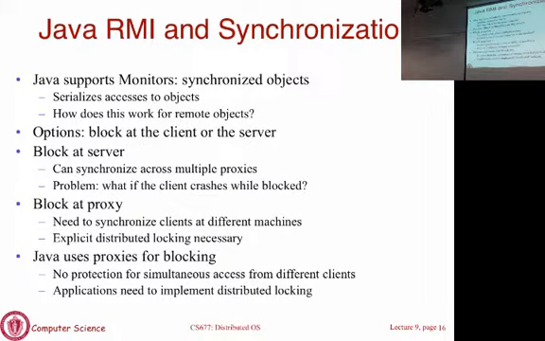So you could implement locking on the client side, in which case it has to be distributed across all the clients, or you can implement it at the server side, in which case there is nothing to do at the client and you simply have the traditional locks implemented at the server. Okay? So those are the two ways you can implement synchronization in any RPC system.